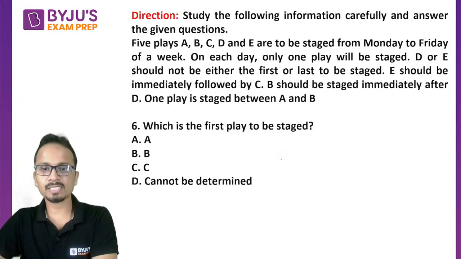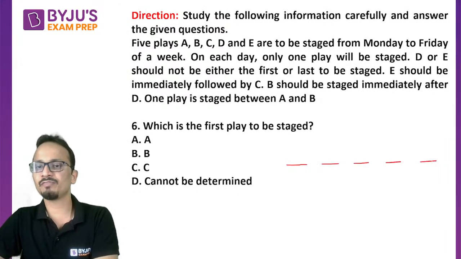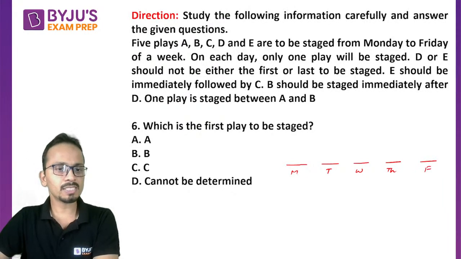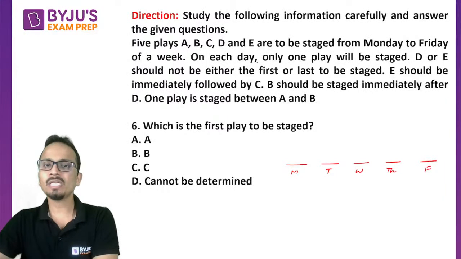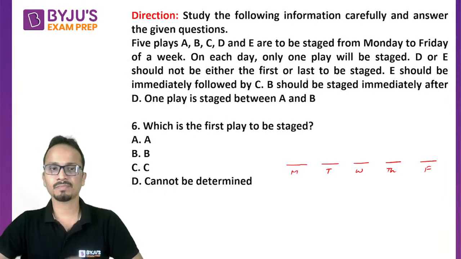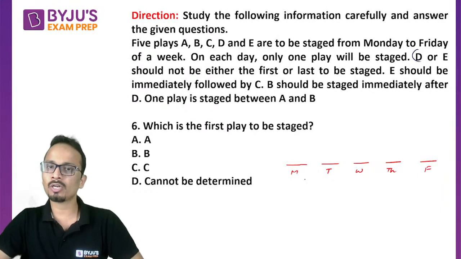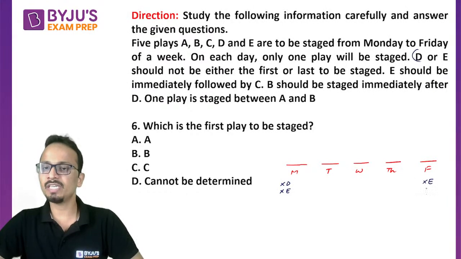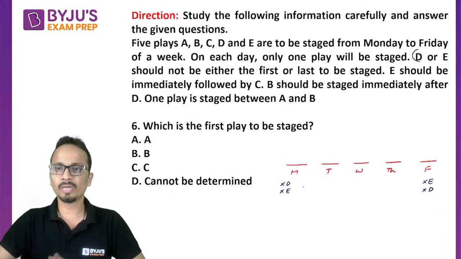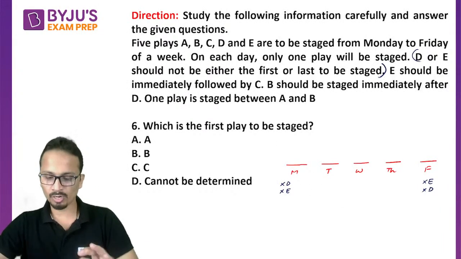All right, so let's start with this. So first, second, third, fourth, and fifth. 5 days are there: Monday, Tuesday, Wednesday, Thursday, and Friday. Now let's start reading each and every condition one by one. On each day, only one play will be staged. Next condition is D or E should not be either the first or the last. So on Monday, I cannot place D, I cannot place E. Similarly, on Friday, none of D or E can be placed. So this condition I have already taken.